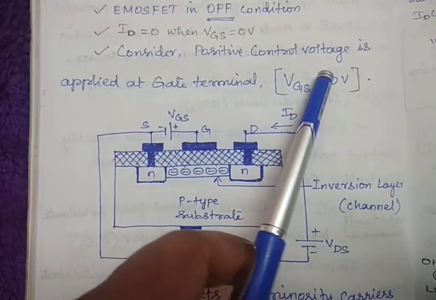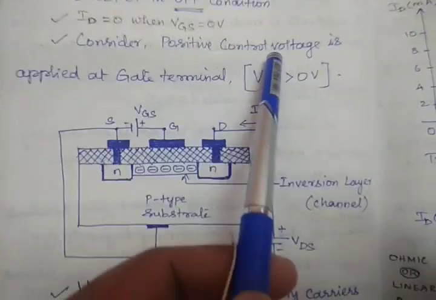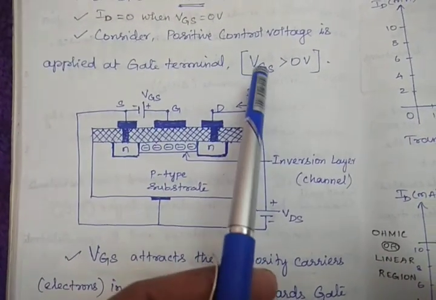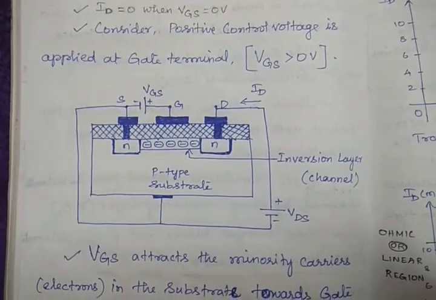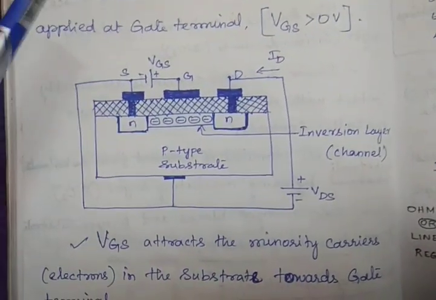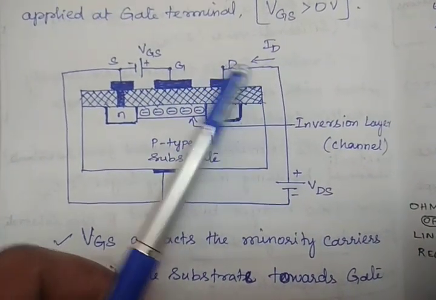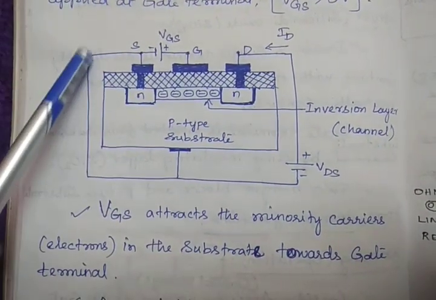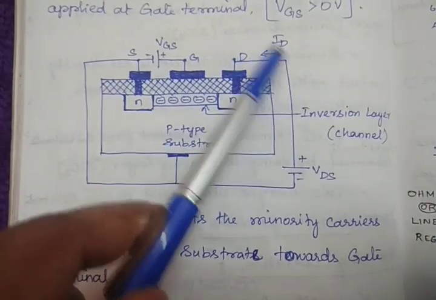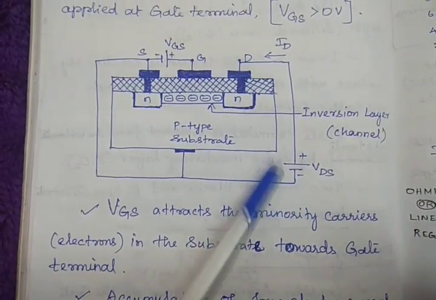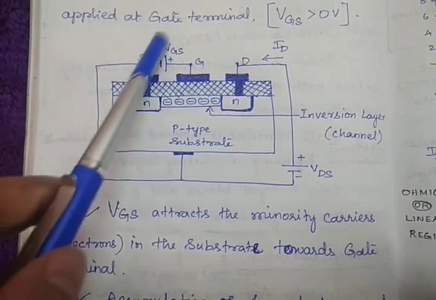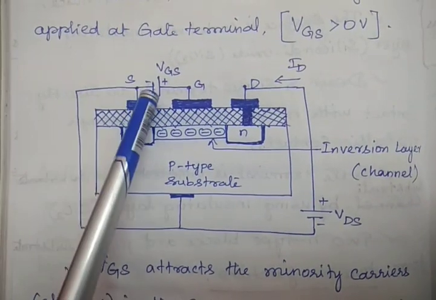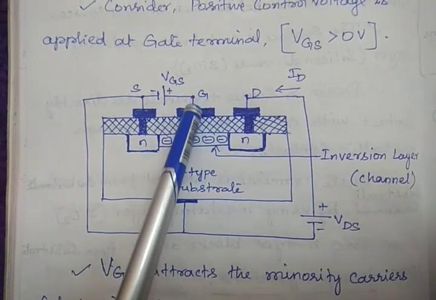Consider a positive control voltage, which means this is the gate voltage. Now positive values I am going to apply at the gate terminal. So VGS greater than 0. Now we'll see in this figure. Between the drain and source, VDS is present. VDS is the same voltage; in the previous diagram also we have already seen this VDS. Now the new voltage I am applying here is VGS. A positive voltage is now applied at this gate terminal.